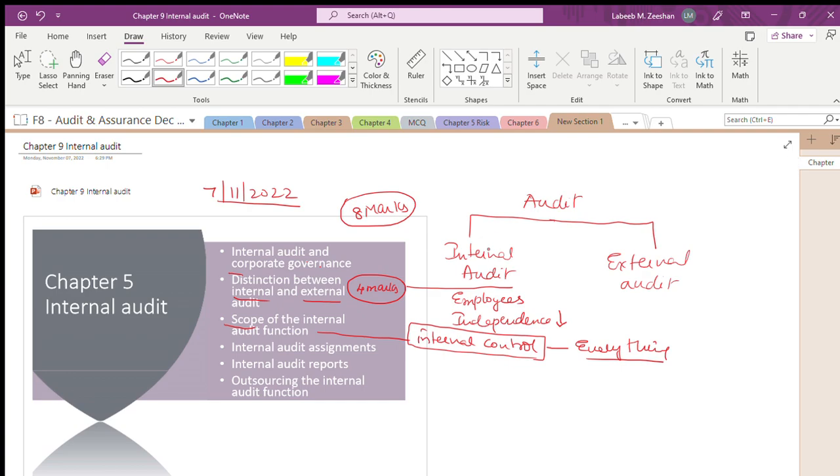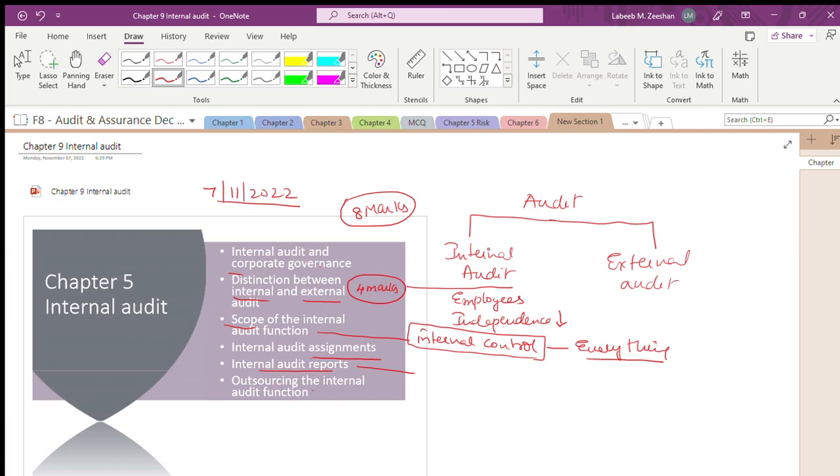Now, we are talking about what are the assignments and tasks the internal auditor will do, and how important internal audit reports are. As a statutory auditor, if you are going to a client place, the first and foremost thing you will see is the internal audit reports. One of your tasks is to review the internal audit reports. That will give you an understanding of what's happening in the firm.